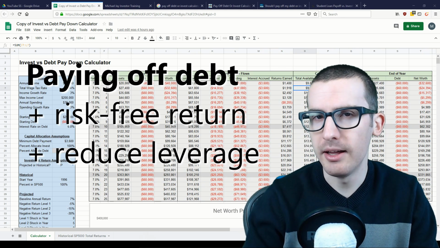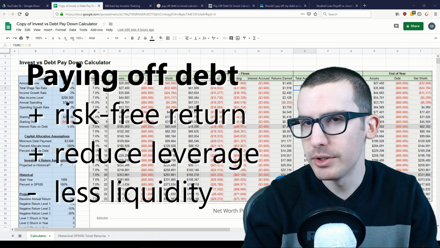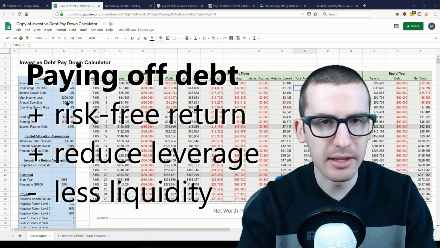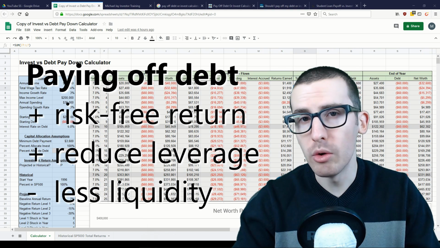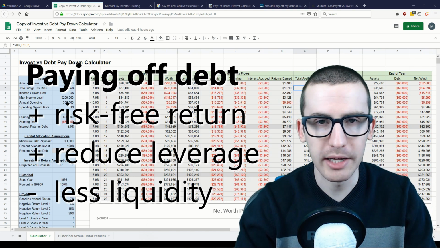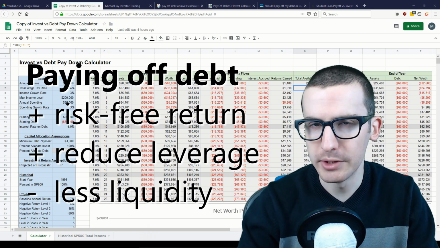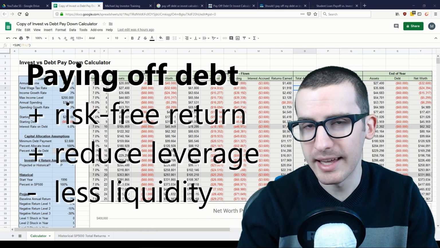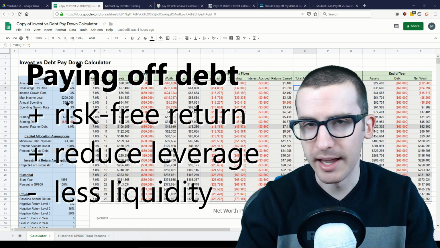A drawback of paying down your debts is that it reduces your cash liquidity. What I mean by this is that once you take money and use it to pay off a loan, you no longer have access to that cash. It's going to extinguish a portion of your debt, which will help increase your cash flows in the future as you won't have to pay interest on that payment. However, for sudden and immediate cash needs, you no longer have that cash available.